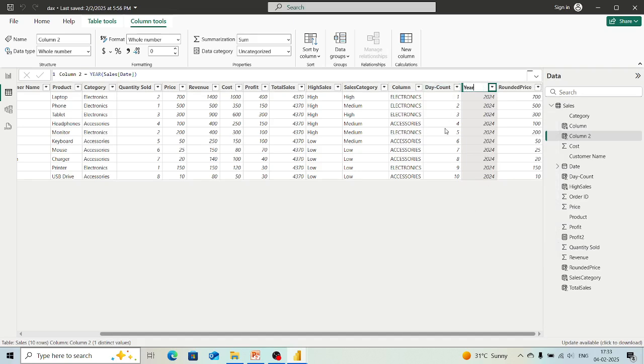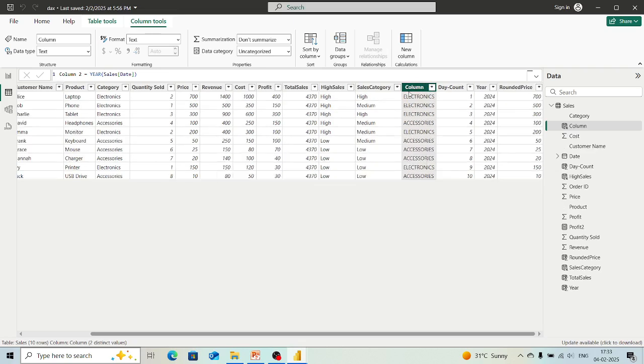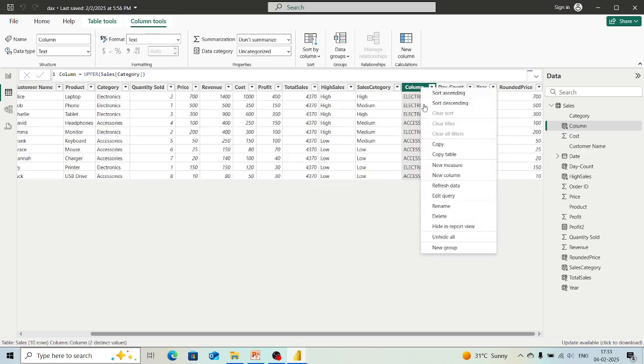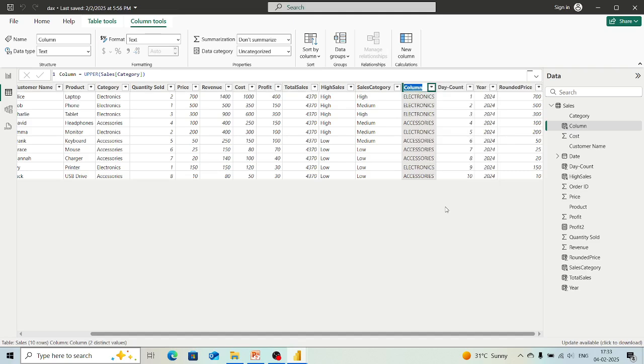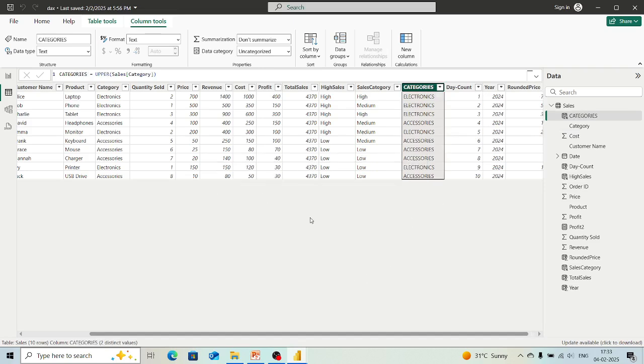We were having date, right? And next to it, what? Here you can see that it is categories, in uppercase. We don't need this column, but we are still keeping it. We will rename this. Just select it, right click and click on rename. So what should we give? We'll give it categories. Okay, it will take a little bit of time. Yeah, so it has done.